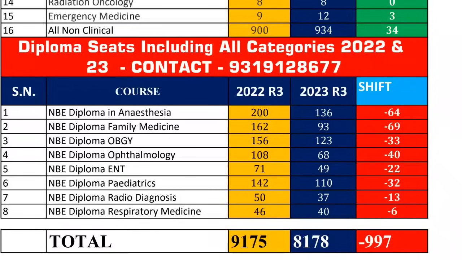Coming back to cutoff revision, the cutoff revision is pending because there is no approval. The approval has not been given by the ministry. They are busy with the G20 summit, which is going to be completed on the 10th. So hopefully on the 11th we can expect the cutoff to get revised, because they have to extend the round 3 timelines also.